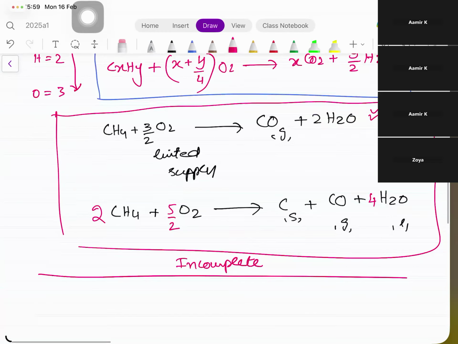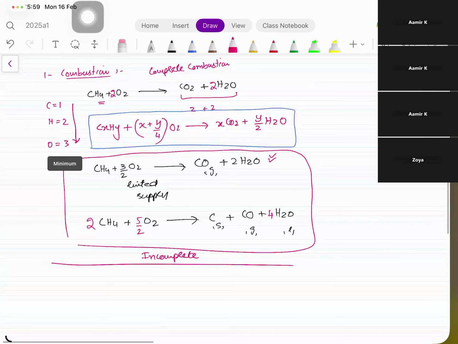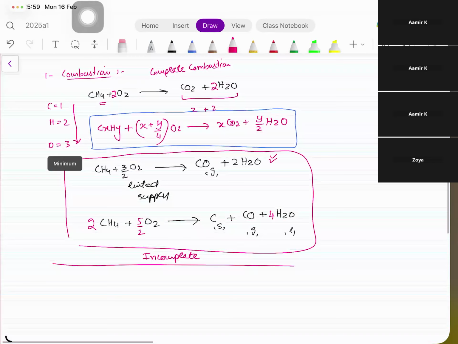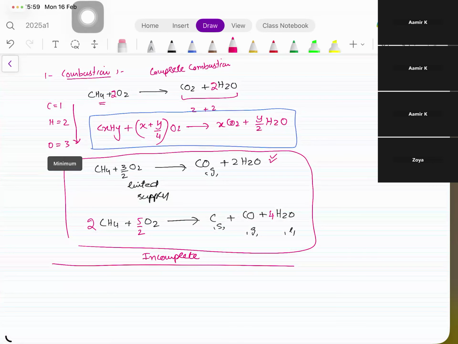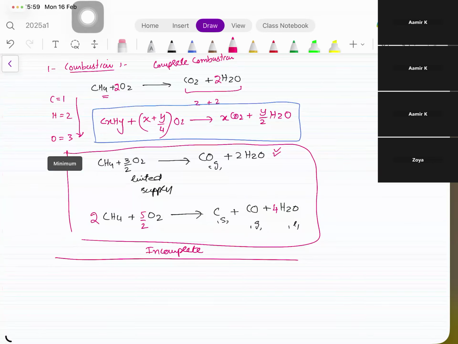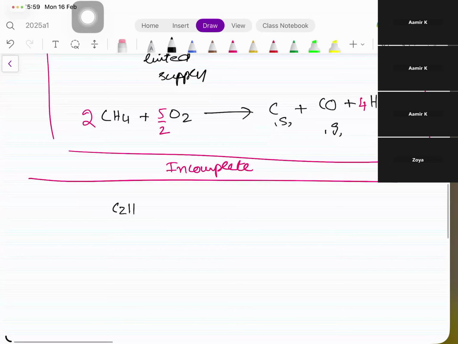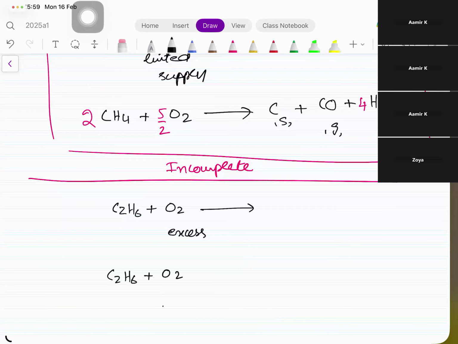Okay. Similarly, now I'm going to give you complete combustion and incomplete combustion. दोनों clear हो गई? Now I'm going to give you ethane. Ethane की complete combustion और incomplete combustion की equation you have to write quickly, बच्चों. Then we'll move on. Ethane C2H6 plus O2 अगर excess है तो क्या बनेगा, और C2H6 plus O2 अगर limited supply है तो क्या बनेगा?